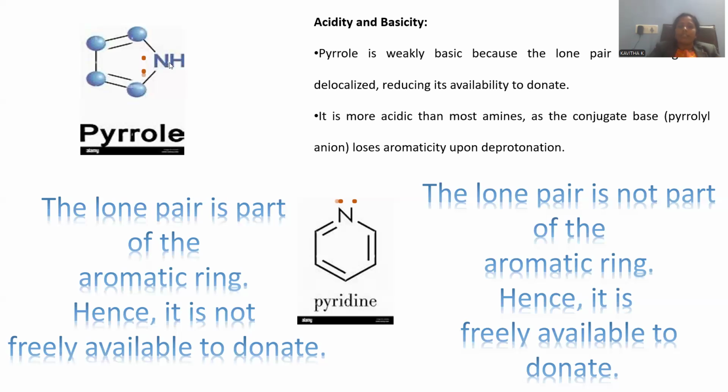So the compound is liable to release the H plus. Whenever H plus is released, the nitrogen acquires the negative charge. That negatively charged nitrogen is called the conjugate base. That conjugate base loses aromaticity upon deprotonation, right? So whenever this H positive is removed, that N negative will be generated. That N negative can increase the electron density on this 5-member ring system, so that acidic nature is provided for this pyrrole molecule.